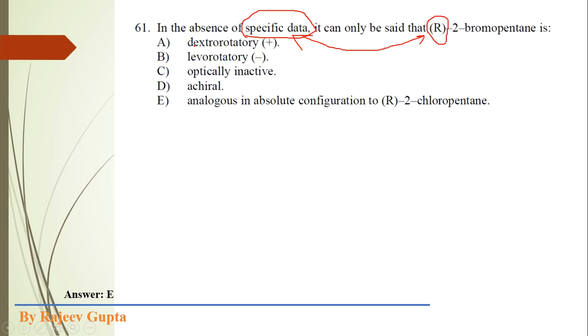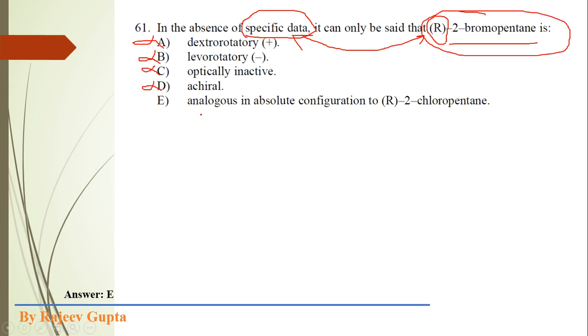So it could be dextrorotatory, or it could be levorotatory, but it could not be optically inactive because it is a chiral molecule, so it is optically active, and it is not achiral, it is actually a chiral molecule. So our option A will be cancelled because it could be dextro or it could be levo, because this is independent of the RS assignment. So this option we can remove. This compound is optically active, but the option says optically inactive, so this is not correct. Now this molecule is a chiral molecule, so this option we can remove.